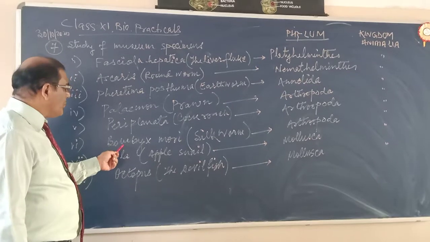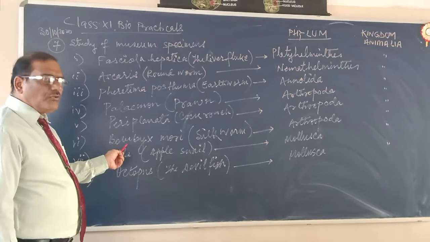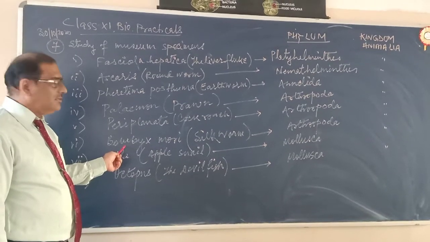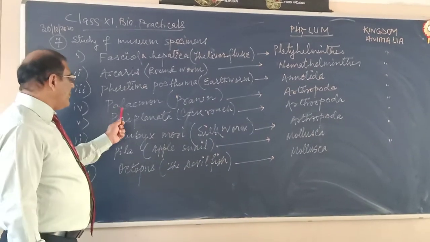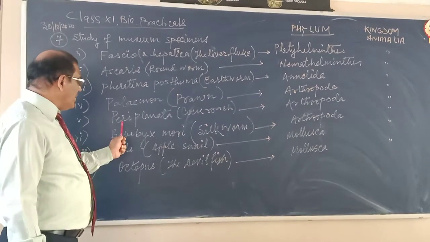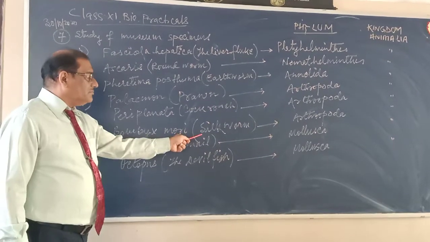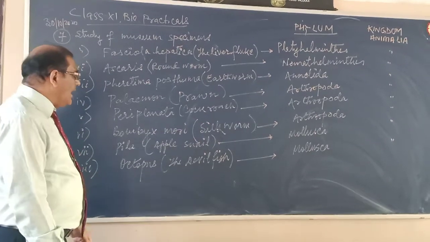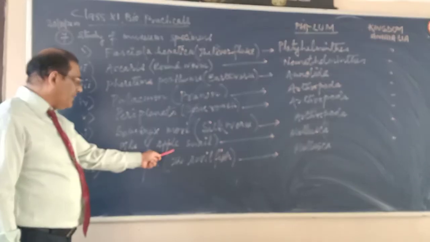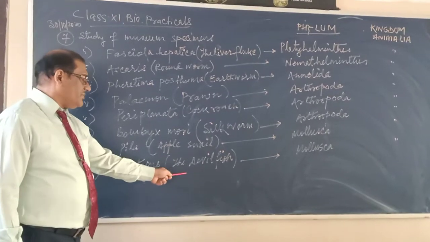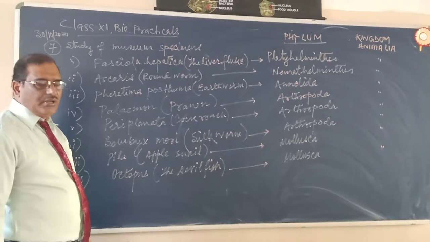And this is a very common member called Pheretima, the earthworm. Three members of Arthropoda. Arthropoda is the largest group of kingdom Animalia, and it includes the highest number of species. So we are going to discuss three members of this phylum: Palaemon, prawn; Periplaneta, cockroach; Bombyx mori, silkworm. And two members of phylum Mollusca, Pila, apple snail, and octopus, devilfish. So these are the specimens we are going to discuss today, one by one.